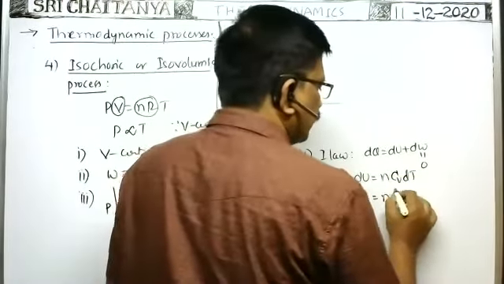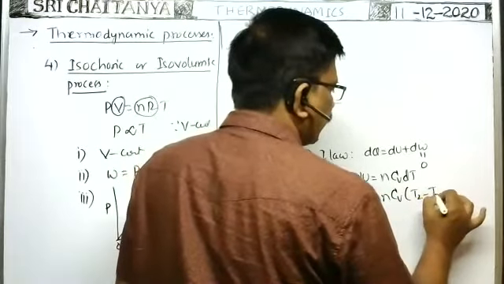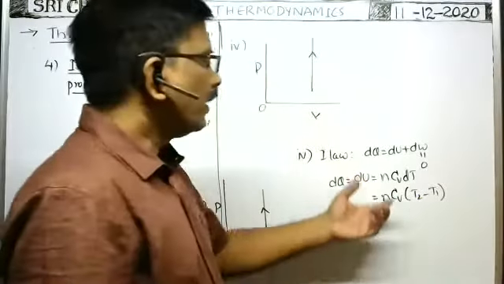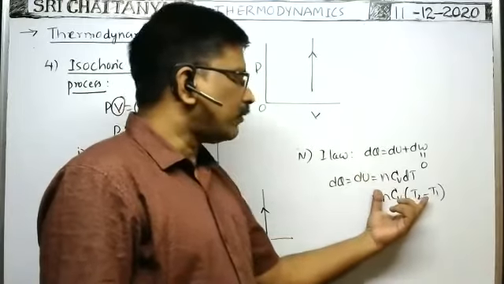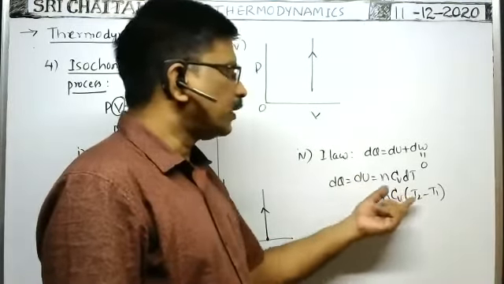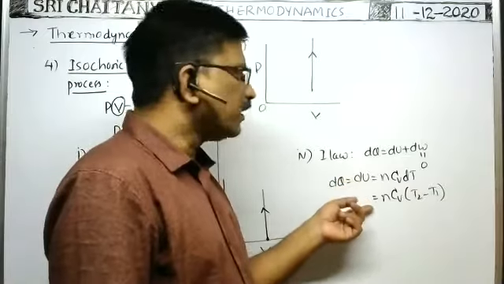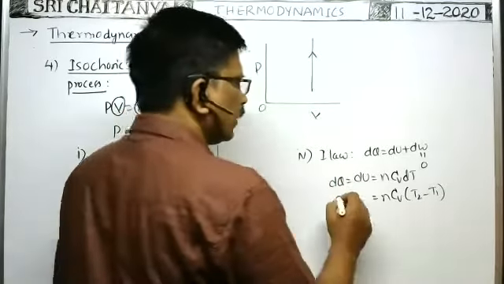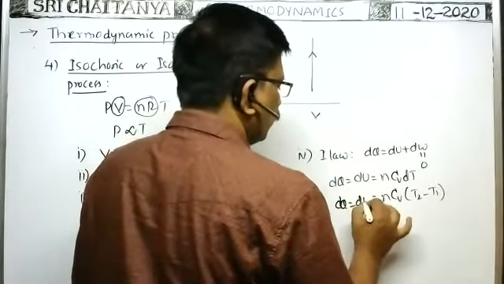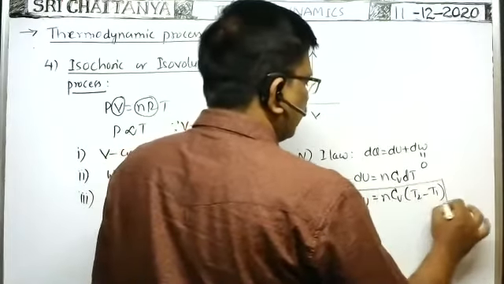We can write nCv into final temperature minus initial temperature. At constant volume, it is the heat energy required to raise the temperature of the gas from T1 to T2, which is equal to the change in internal energy. That's why dQ is equal to dU is equal to nCv dT.